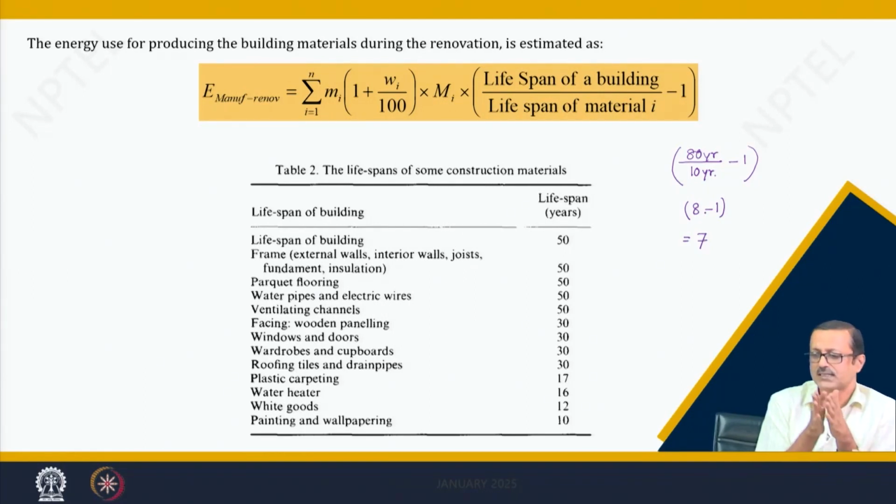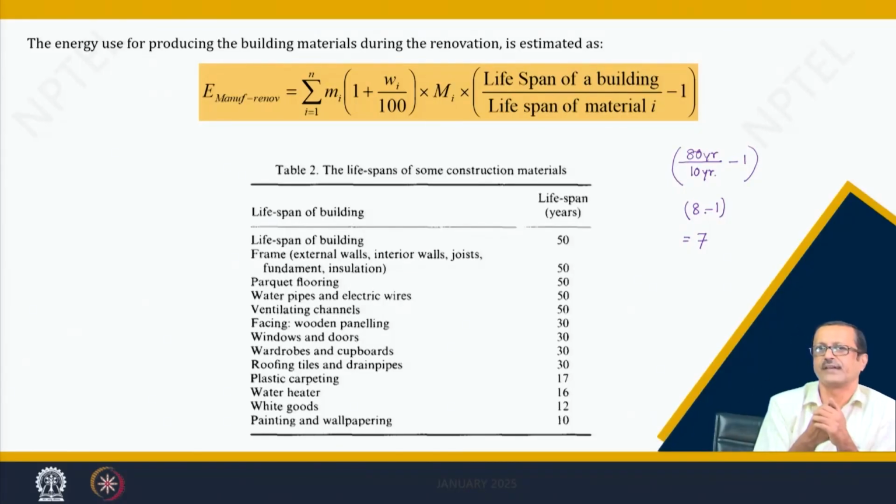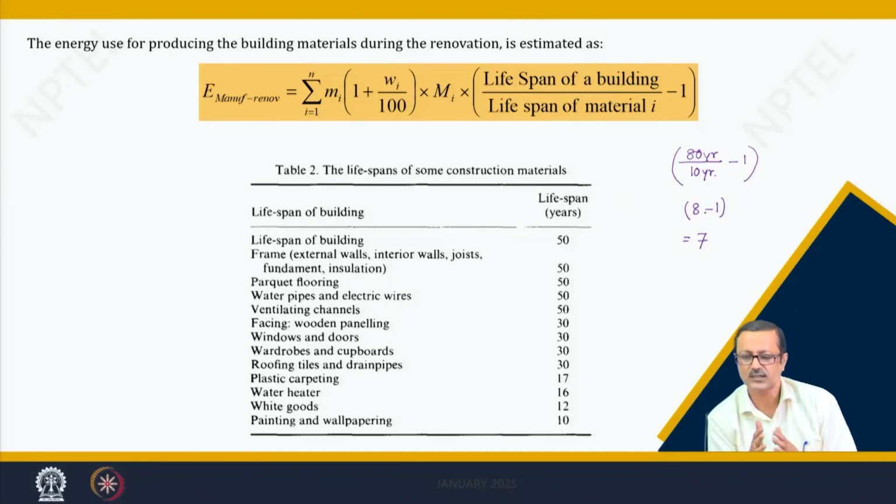That is why it is always minus 1, because the initial embodied energy takes care of the flooring, and within the 80 years you have to change that flooring 7 times, with a lifespan of 10 years over a building life of 80 years.